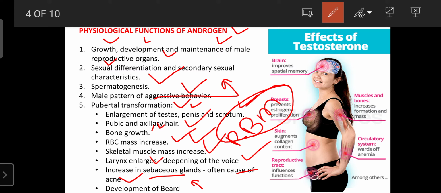In the growing age, if the skin becomes oily, that is an indication that androgen secretion has started in both male and female. And the androgen is also helpful for the development of the beard.